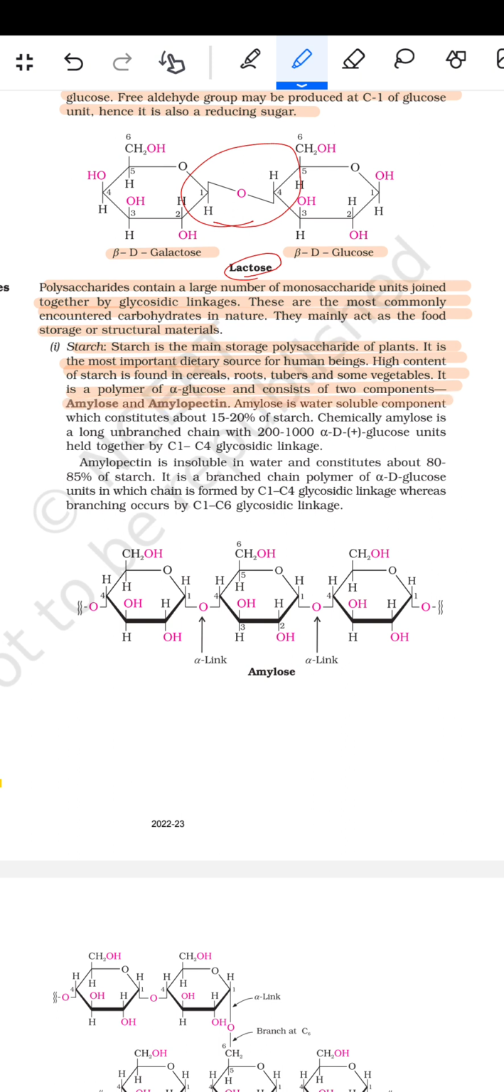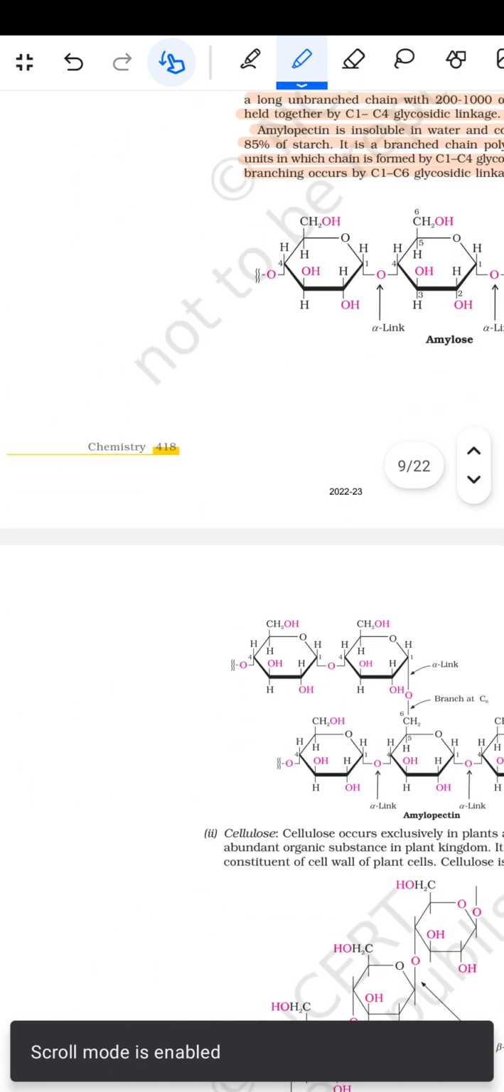Amylose is the water-soluble component which constitutes about 15 to 20% of the starch. Chemically, amylose is a long unbranched chain with 200 to 1000 alpha D glucose units held together by the C1 to C4 glycosidic linkage. Amylopectin is insoluble in water and constitutes about 80 to 85% of the starch. It is a branched chain polymer of alpha D glucose units in which the chain is formed by the C1 to C4 glycosidic linkage, whereas branching occurs by the C1 to C6 glycosidic linkage.